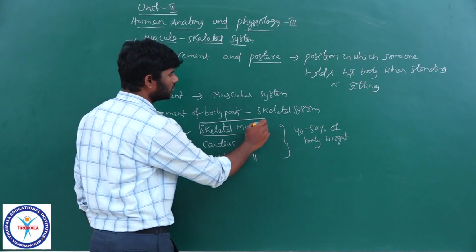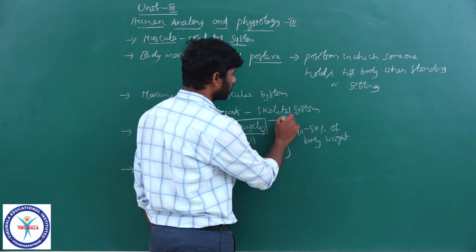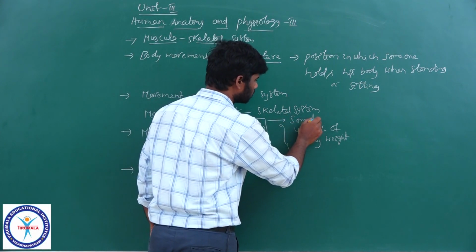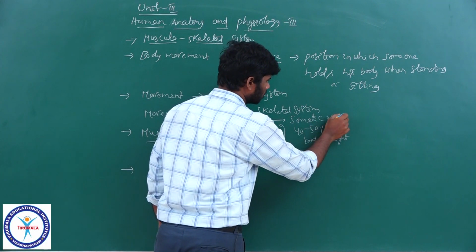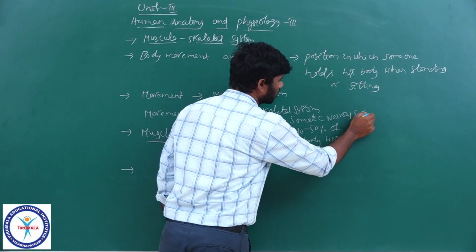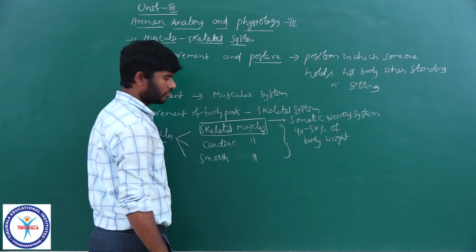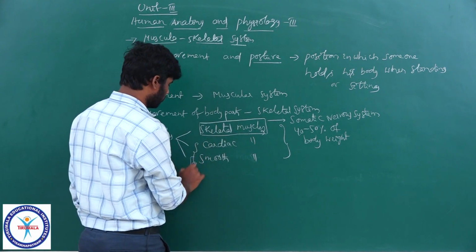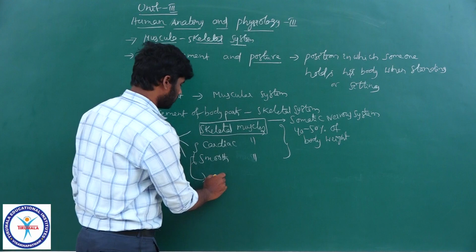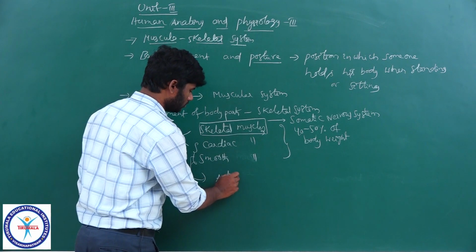Skeletal muscles are innervated by the somatic nervous system. But cardiac and smooth muscles are innervated by the autonomic nervous system.